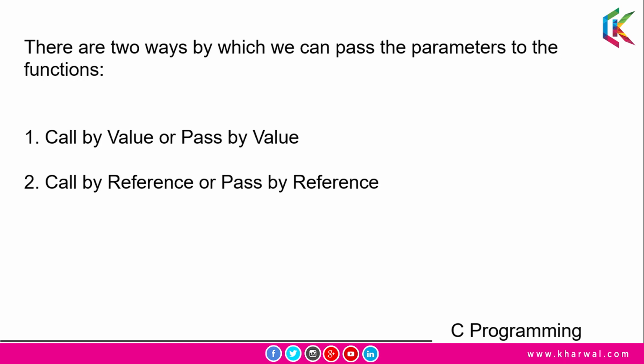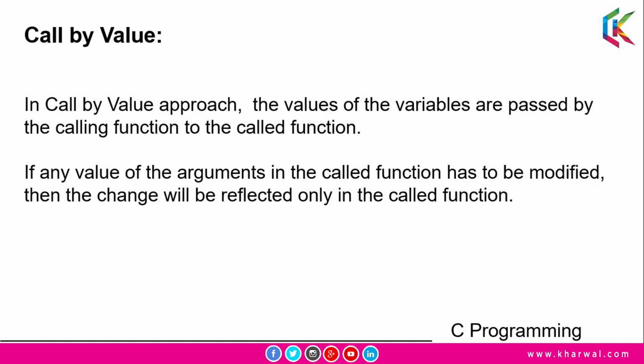So let's go ahead and we'll discuss call by value. In call by value, the values of the variables are passed by the calling function to the called function. So basically we pass the values of the actual arguments to the formal arguments. And if any value of the arguments in the called function has to be modified, then the changes will be reflected only in the called function, not in the calling function. So I hope it is clear to you.